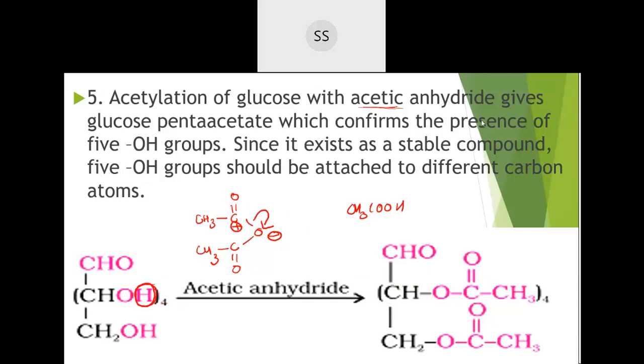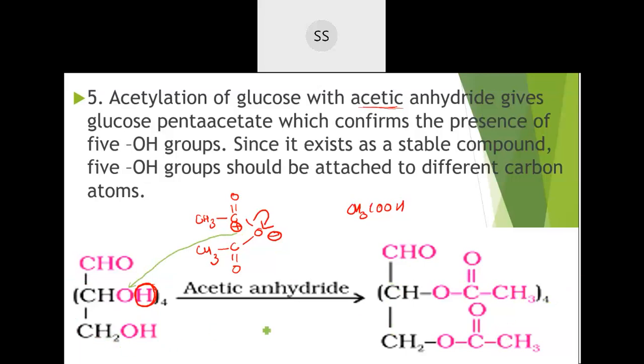That's how it is the structure which is written. You are having C, H, then O is there, then C double bond O, this group. If you want, I'll change the color. See this group, this positive link with this oxygen. Oxygen will be negatively charged. So then you will have C double bond O, CH3. That you write, like 4 times it is there.